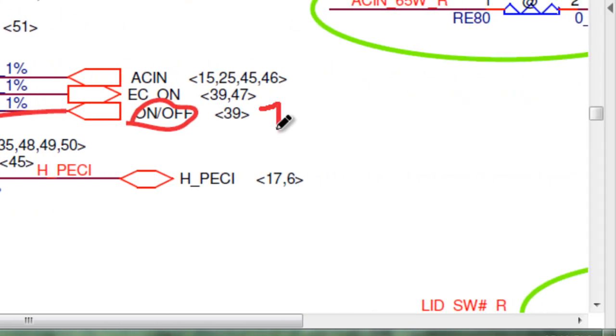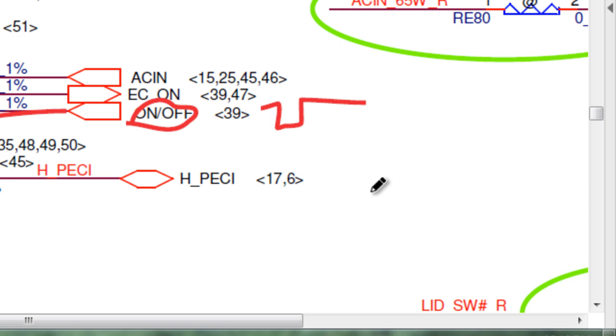That means a 3-0-3 pulse should come at this pin. I have to connect a multimeter over here, press the power button, it becomes 0, release the button, it comes back to 3. If it is not coming like that, then the possible fault could be that my switch is not working, or maybe the cable is not working, something like that. So you have to check in this way.